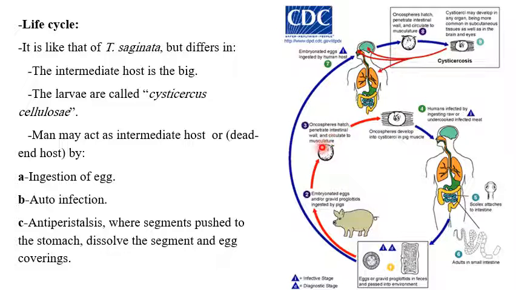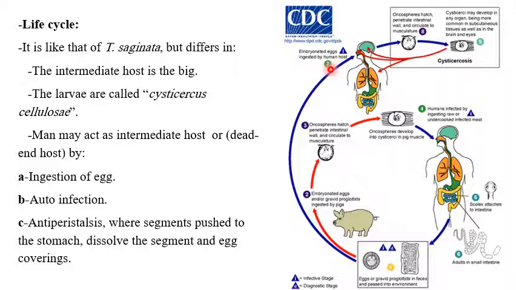penetrate the intestinal wall and circulate to the musculature. The oncosphere develops into cysticerci in pig muscles, so humans are infected by ingestion of raw or undercooked infected meat. So the adult lives in the intestine. At the same time, man may get the infection by taking the eggs or gravid proglottids by poorly washed hands after defecation.